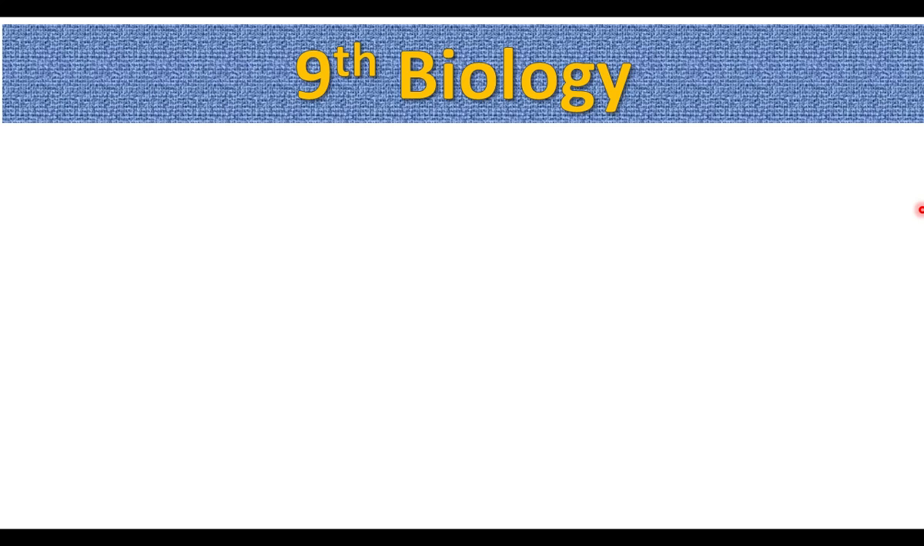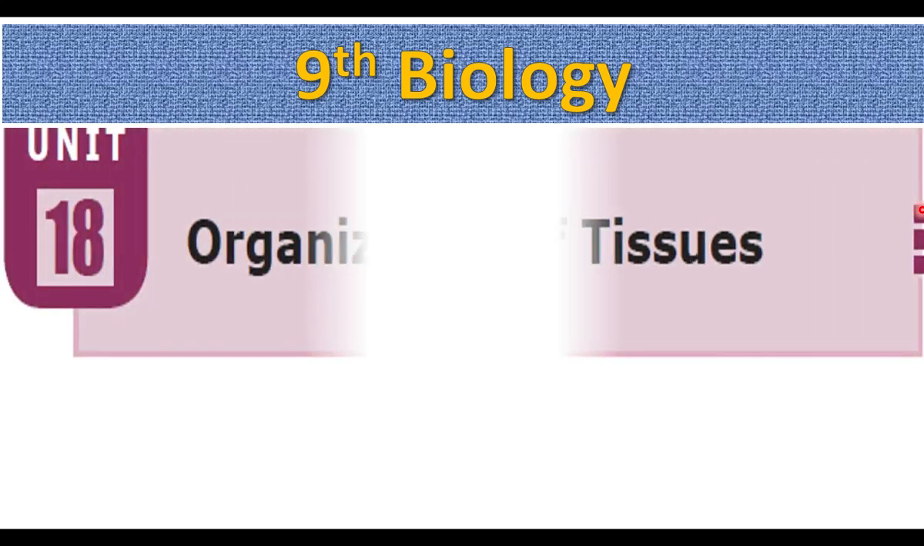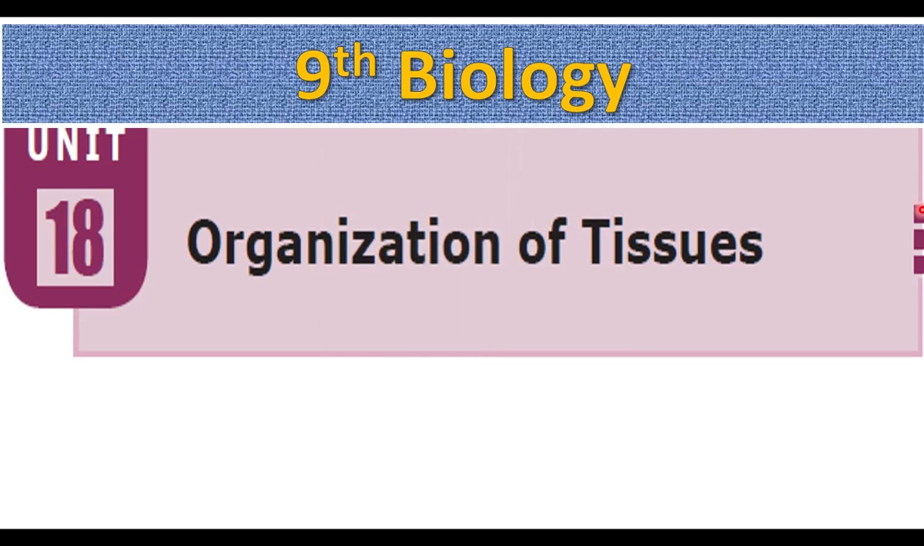Ninth Biology, Unit 18, Organization of Tissues. In the previous part, we learned about different types of plant tissues. In this part, we are going to start with animal tissues.